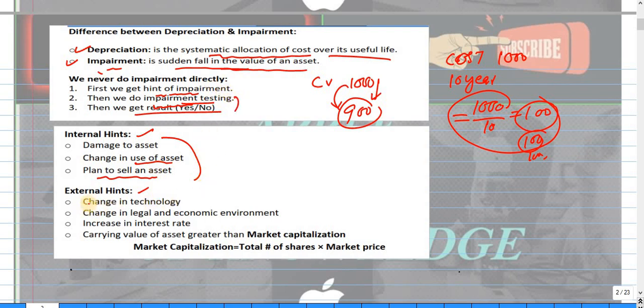Clear? And external triggers may be a change in technology, a change in the legal and economic environment, or an increase in interest rates, or the carrying value of the asset being greater than market capitalization. Market capitalization means the total number of shares multiplied by the market price. So if you have these triggers, then you will do impairment testing. Clear?